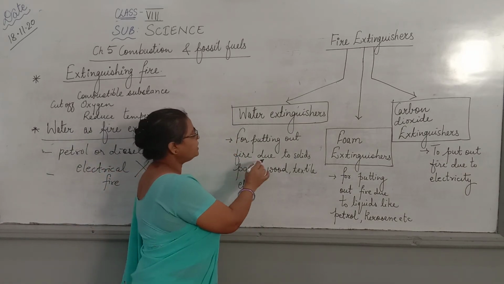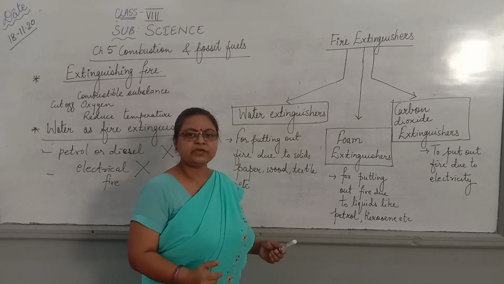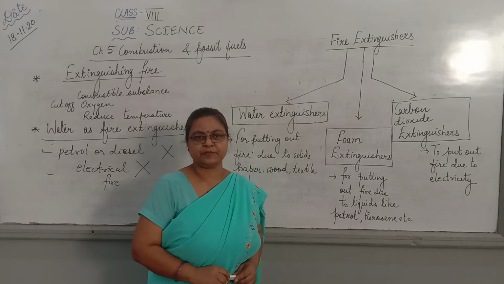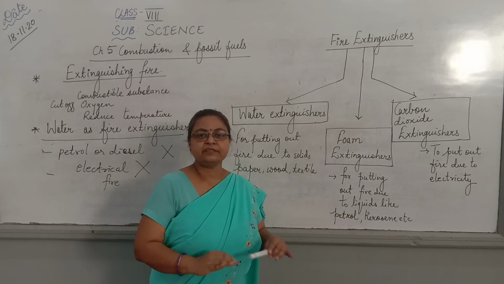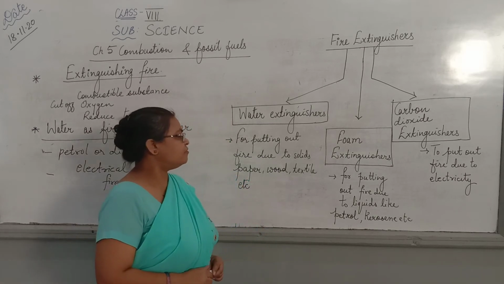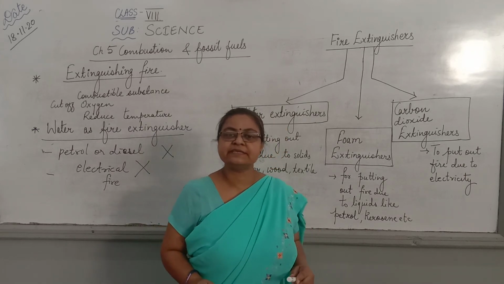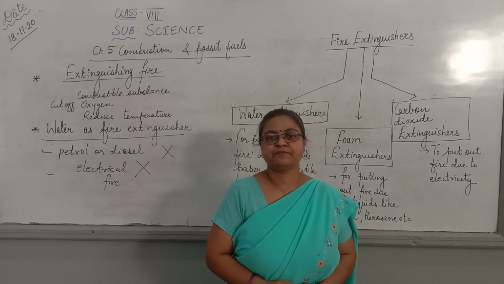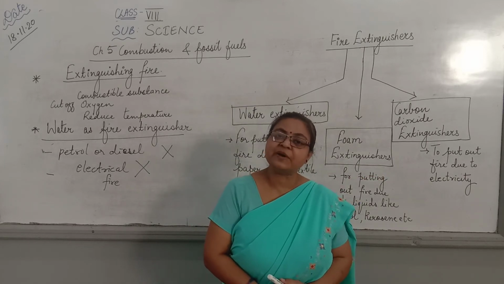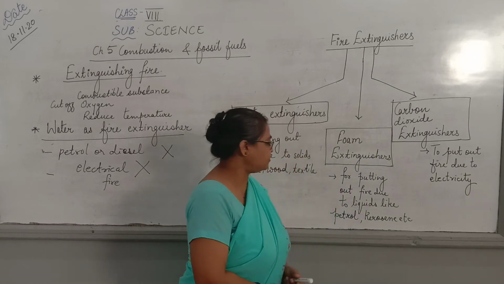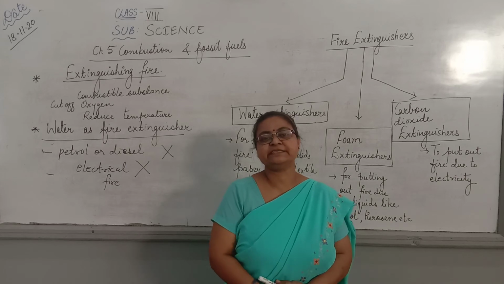For putting out fire due to solids like paper, clothes or wood, we can use water very easily, because it is easily available and brings down the ignition temperature and puts out fire. For putting out fire due to liquids like kerosene, petrol, diesel, we use foam extinguishers. Foam extinguishers can also be used for putting out fire caused by electricity. But most of the time it is used for fire caused by these liquids.